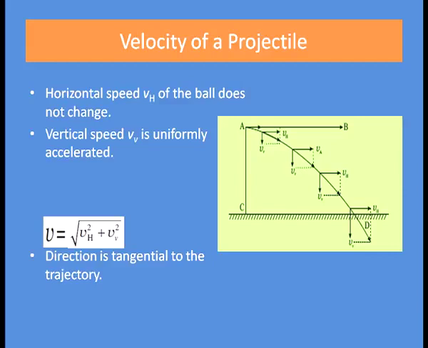So, the final velocity of the projectile v equals the square root of Vh squared plus Vv squared. And what will be the direction of the velocity? The final velocity is tangential to the trajectory. You can see in the figure the horizontal component Vh and the vertical component Vv, and the direction of the final velocity v is tangential to the trajectory.